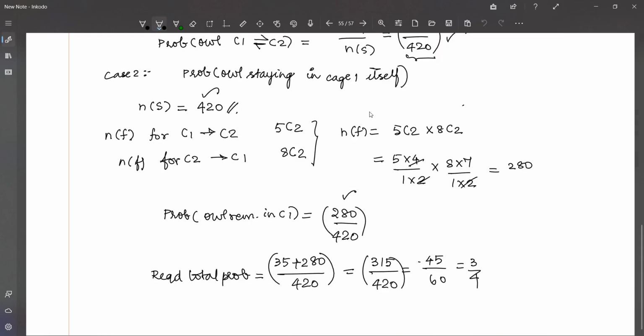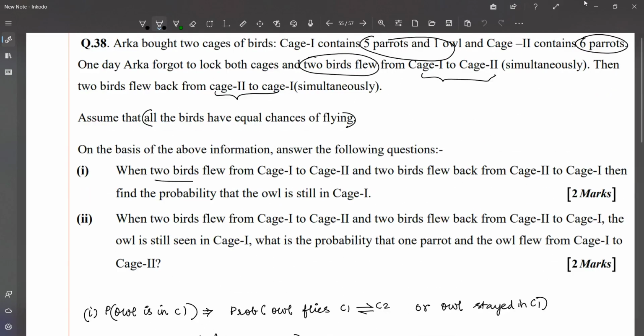Now, coming to the second question, when two birds flew from cage 1 to cage 2 and two birds fly back from cage 2 to cage 1, the owl is still seen in cage 1. So that was the question in the first subdivision. What is the probability that one parrot and the owl flew from cage 1 to cage 2? So here we are discussing the probability where the owl flew from cage 1.